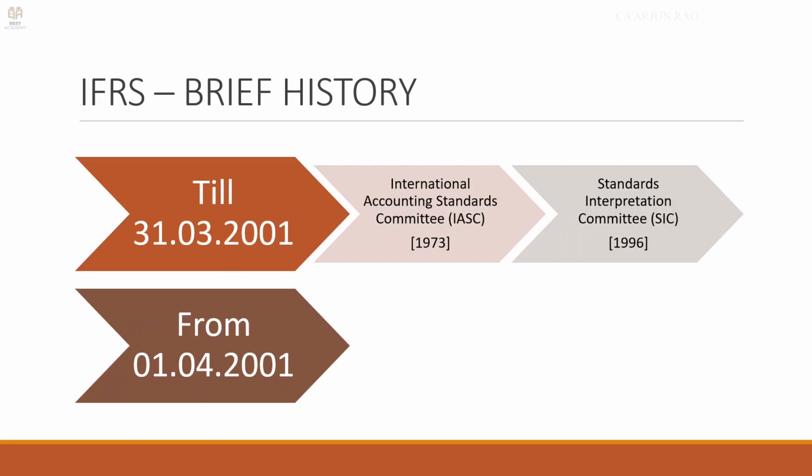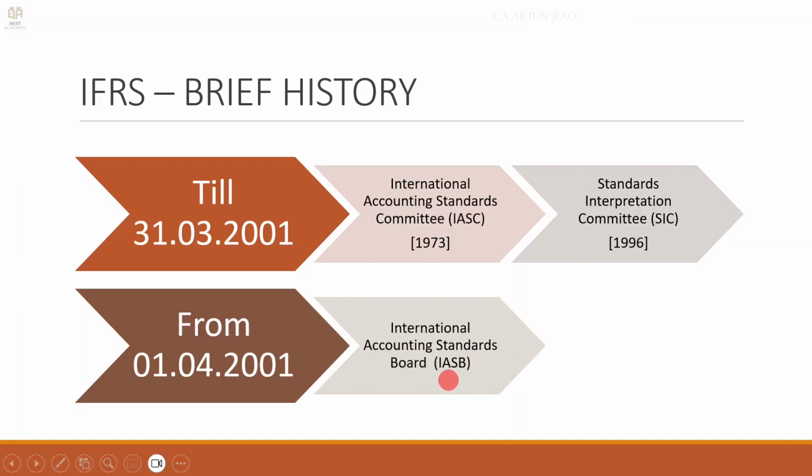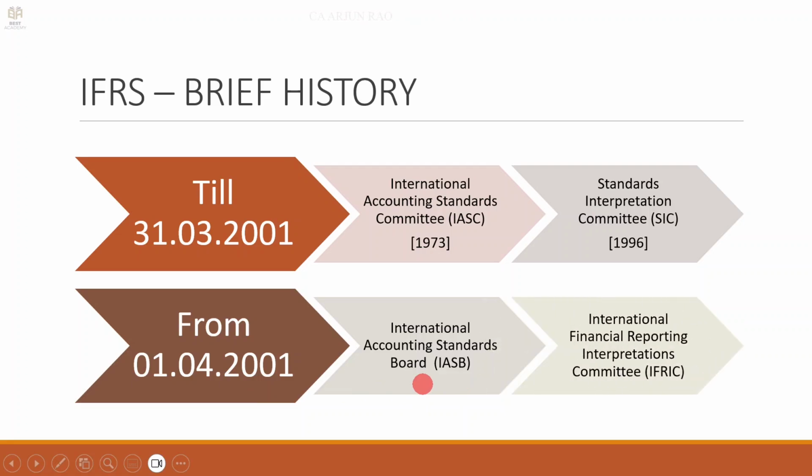After 1/4/2001, when the IASC, that is the International Accounting Standards Committee, was reorganized, it became IASB. So just like we have ASB in India, we have IASB that issues international standards. And interpretations that were issued after 1/4/2001 were issued by the International Financial Reporting Interpretations Committee, or IFRIC. So IASC became IASB, SIC became IFRIC.